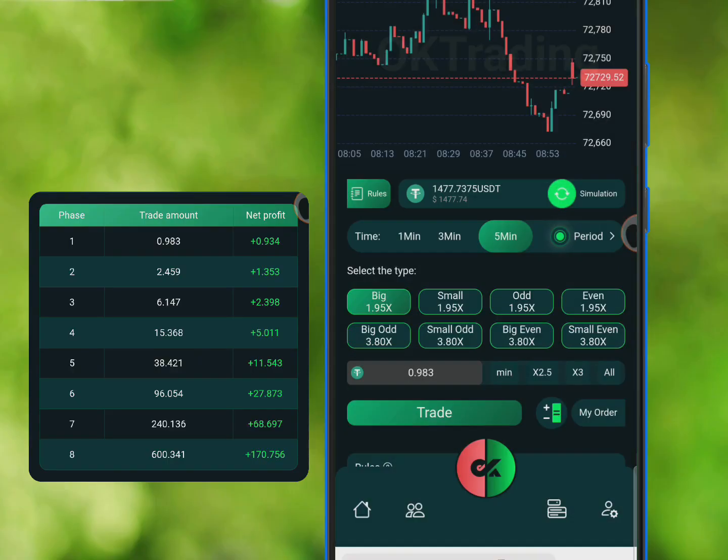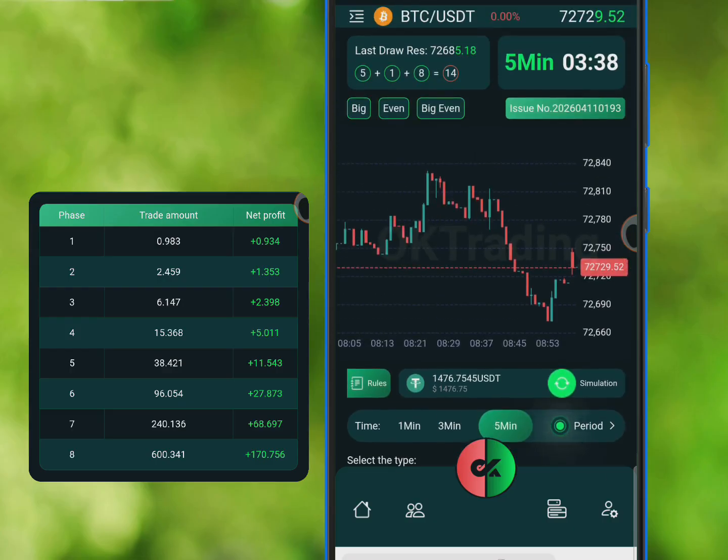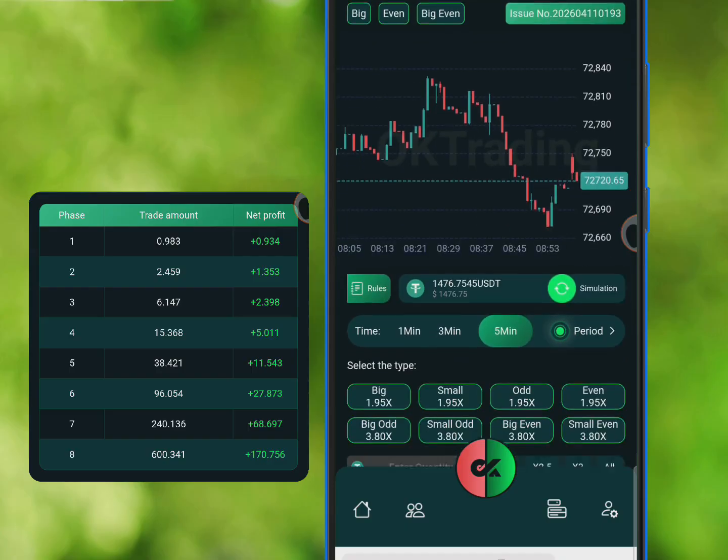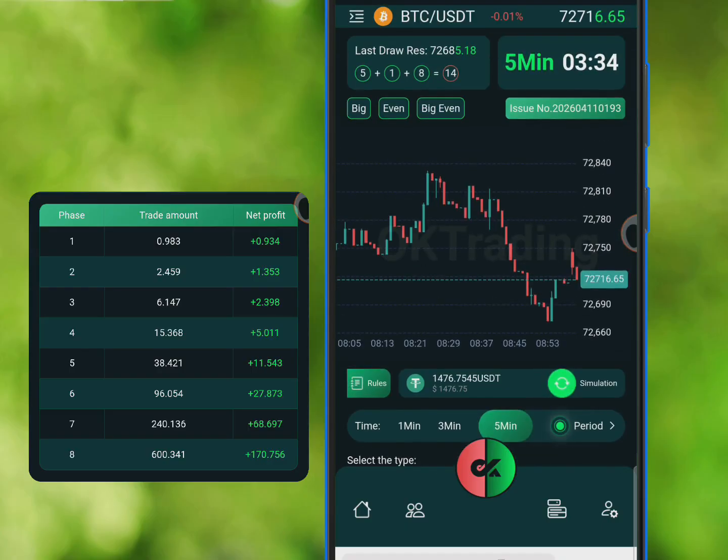So I'm going to click on trade and that means the trade has been implemented, as you can see right now. Okay, so we just have to wait patiently for the result of this trade in 5 minutes time, so you can keep watching the time countdown up here.